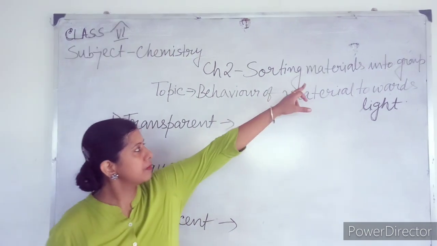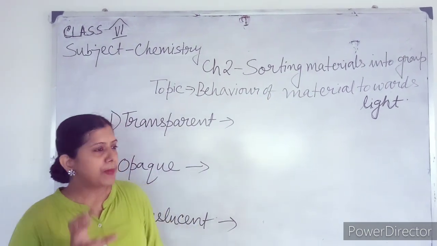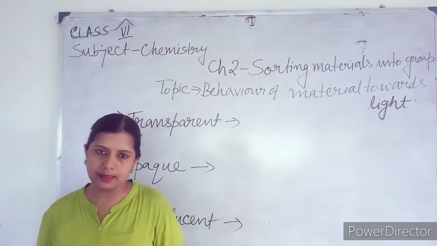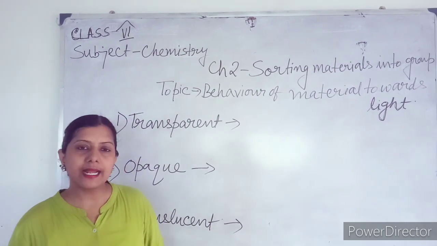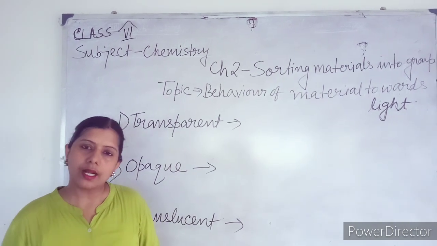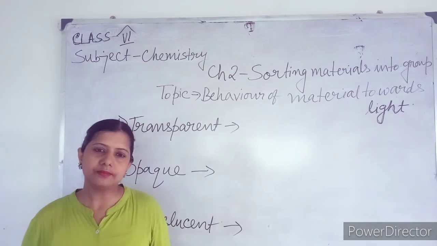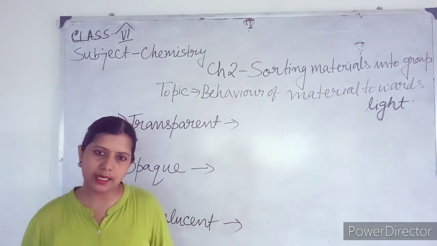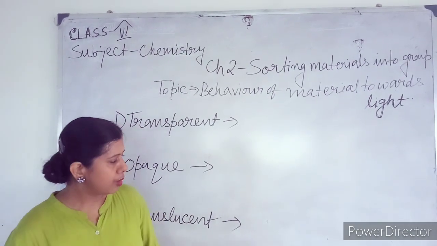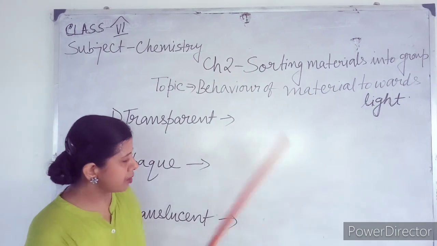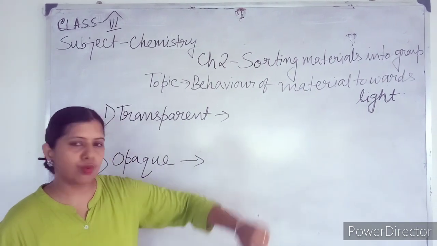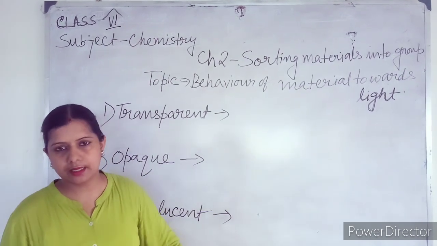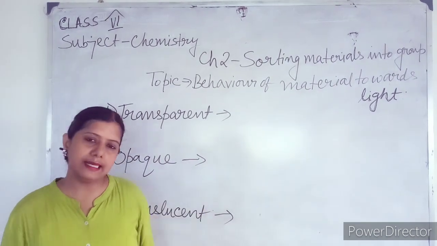Now what do you mean by material? A particular sample of matter is known as material. Objects are made up of material. Now what are objects? Anything which we can touch or which can be felt by us, that is an object. Suppose this is the whiteboard. It is made up of what? This is made up of a particular type of plastic. So plastic is the material.